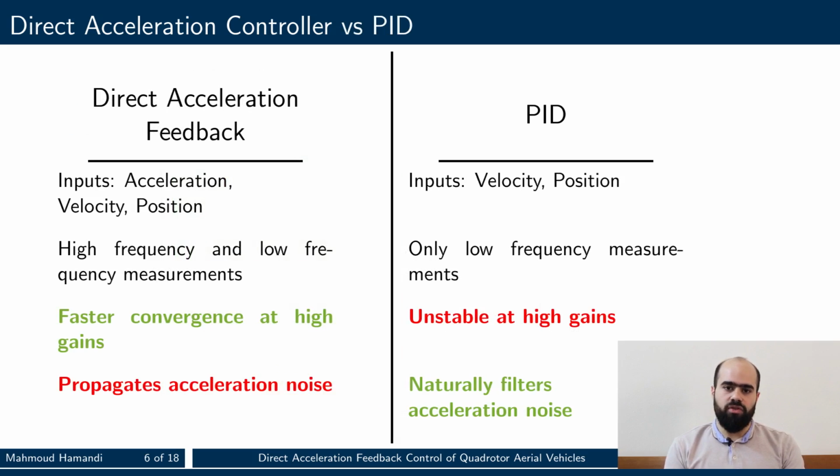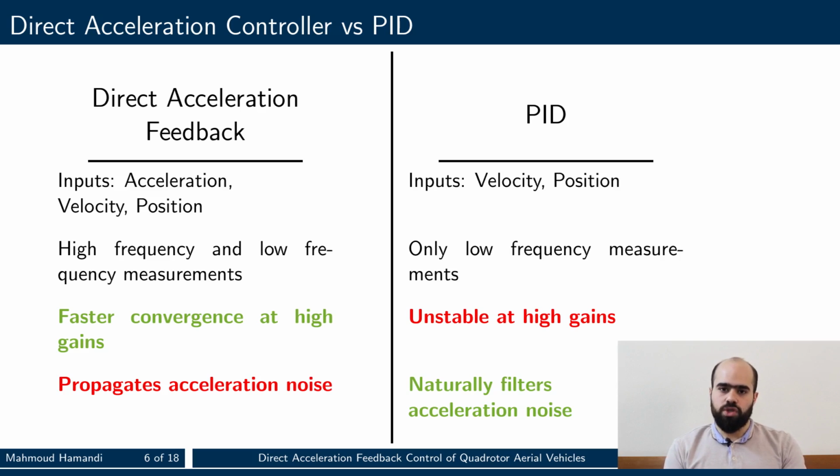Our controller can be reformulated as a PID controller. However, the difference between the direct acceleration controller and the PID is in their inputs, where the direct acceleration controller uses acceleration measurements in addition to position and velocity, where the acceleration measurement is usually a high frequency measurement as opposed to the position and velocity measurements. We showed in our paper that since the controller uses high frequency measurements in addition to the low frequency measurements, we can increase the controller gains without losing stability, while the PID cannot do so.